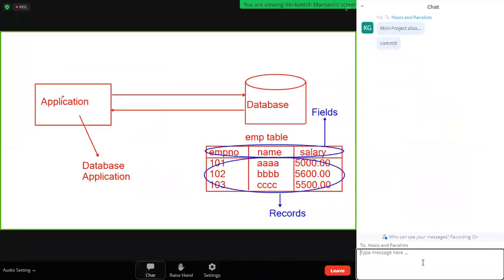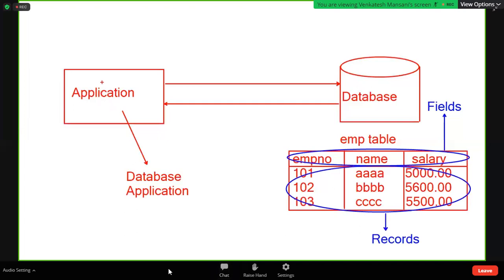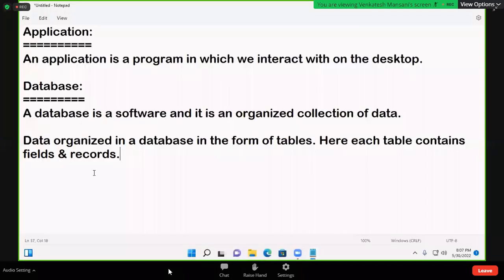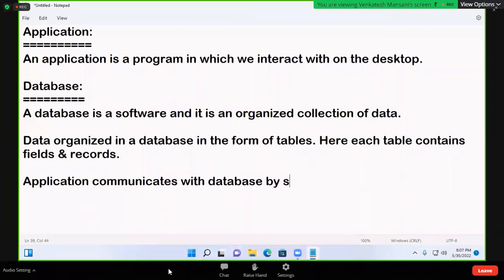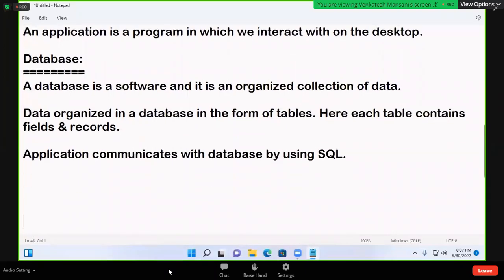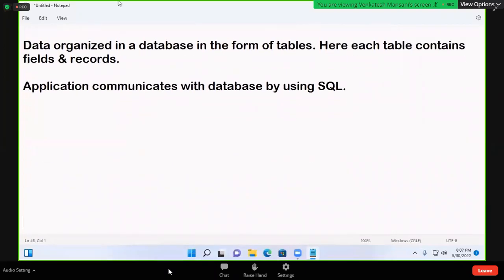A database can understand only one language, that is SQL, Structured Query Language. Write that point: application communicates with database by using SQL.